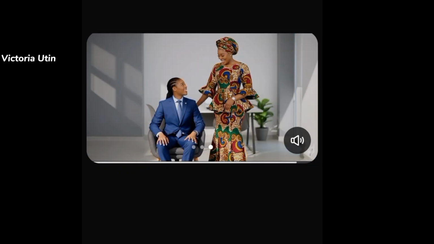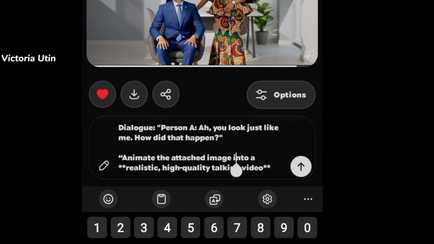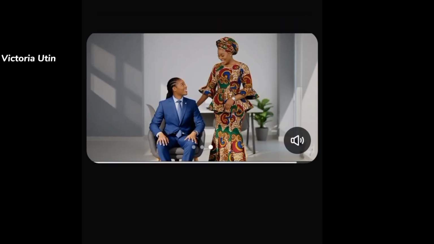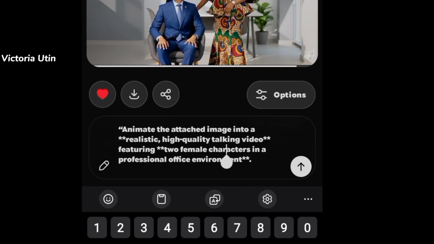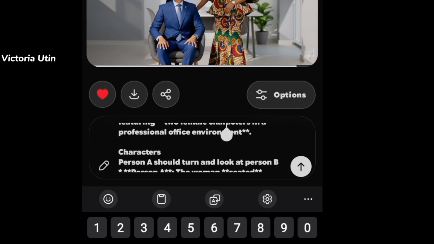You see how crazy that is? So whatever you want in your video, you have to make sure you prompt it the right way. Make sure you prompt it the right way. So look at the adjustment I made in this prompt, so as to be able to get this.